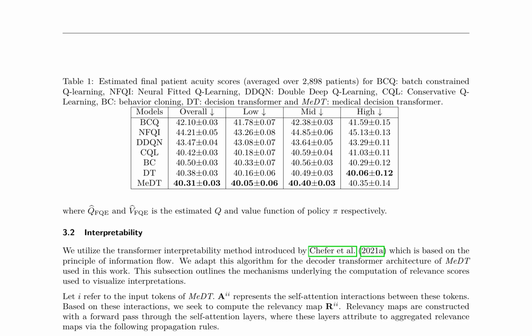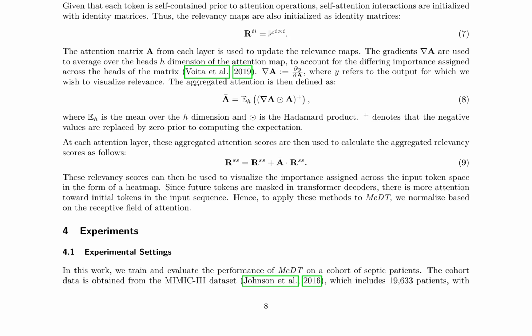The paper employs 3 methods for evaluating policy performance: weighted importance sampling, WIS, weighted doubly robust, WDR, and fitted Q evaluation, FQE. MeDT outperforms other models, with an overall acuity score of 40.31, and performs well across different acuity levels. A transformer interpretability method based on information flow is used to provide insight into MeDT's decision-making process. This method computes relevance scores to visualize the importance assigned across the input token space. The algorithm adapts to the decoder transformer architecture of MeDT and is used to generate relevancy maps.